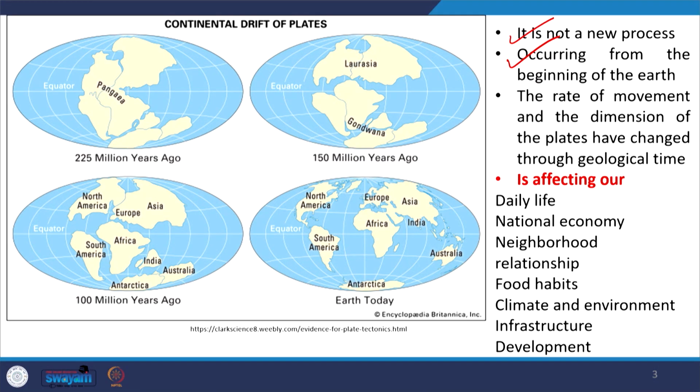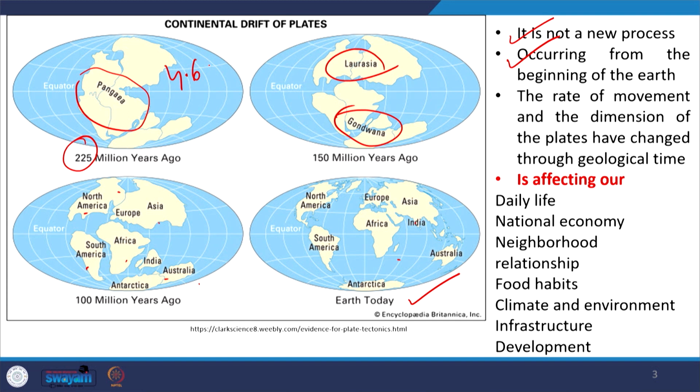If you see this figure, here it is today and this is 225 million years ago. If you see the configuration of land and sea, or the plate configuration, here it was Pangaea, then it divided into Laurentia and Gondwanaland, then into different continents, and this is the present-day configuration of the earth system.